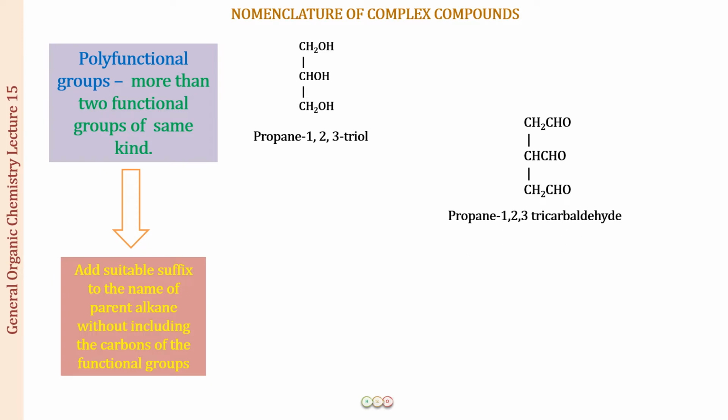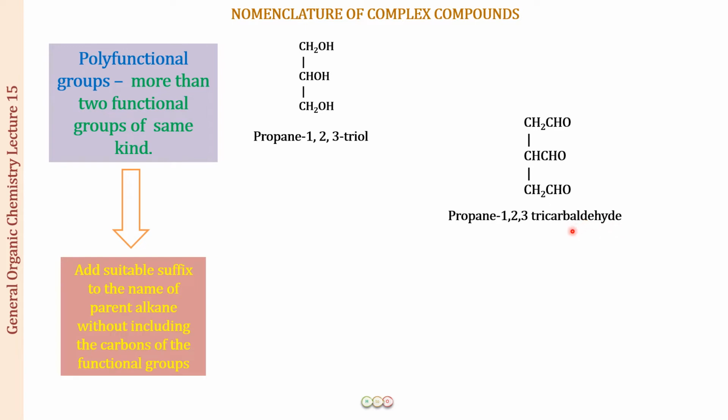Now the suffix that you use is going to be different. Normally the suffix that you use for a CHO group is al, right? But now because you're not including the carbons of the aldehyde group, we have to understand that we have not included the carbons of the functional group. So how do we do that? We put up a new suffix for it, and the new suffix is carbaldehyde.